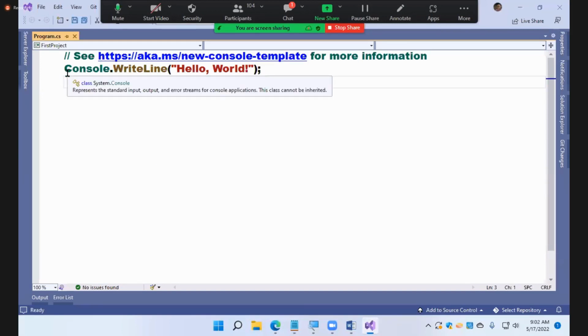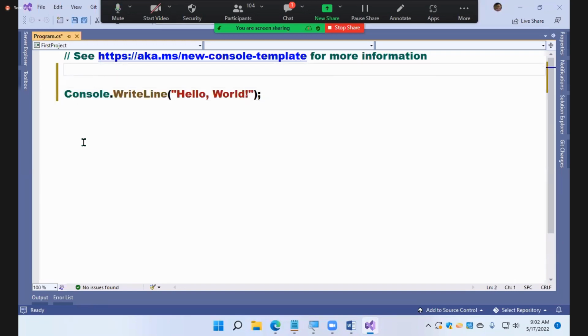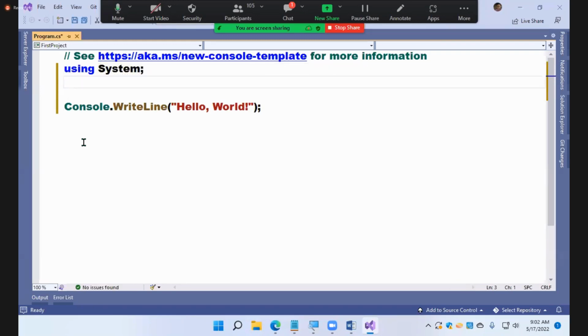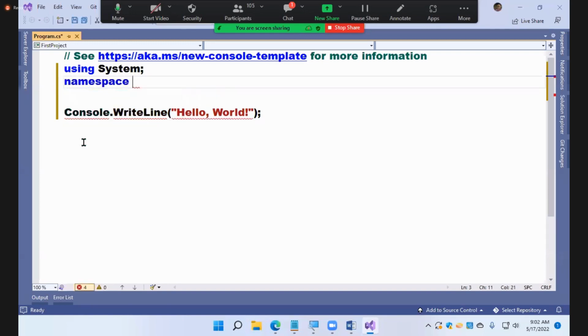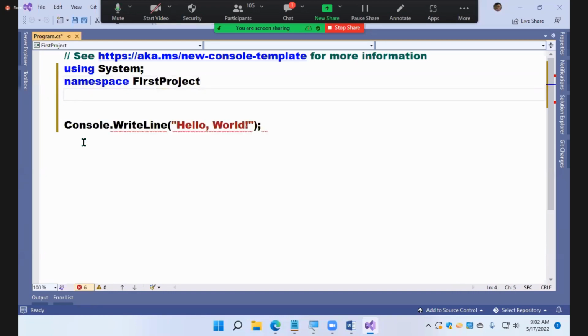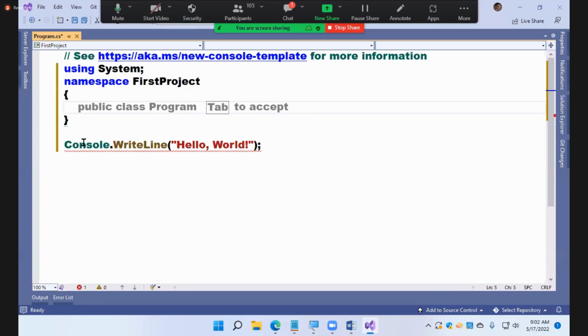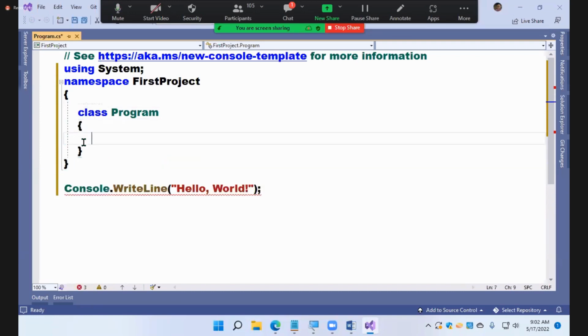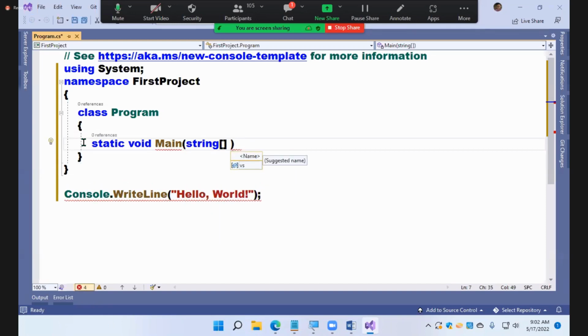Shall we change to old style now? How to change to old style? Using System. Next, here namespace will come. Compulsory namespace will come. What's the namespace? Project name. What's the project? First project. Namespace, first project. What next? Class, Program. Static void main. By default, it will take this. Not mandatory. You already know that. And last class I will explain what to use of it also.